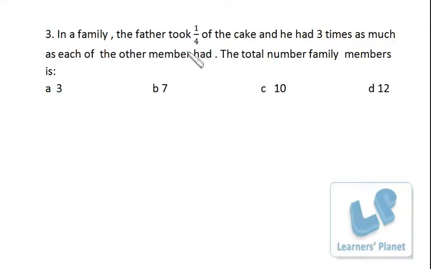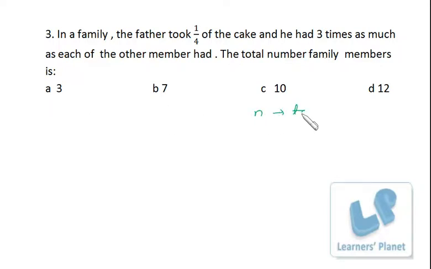In a family, the father took 1/4 of the cake, and he had 3 times as much as each of the other members had. The total number of family members is? Now assume the total number of family members is n, right?